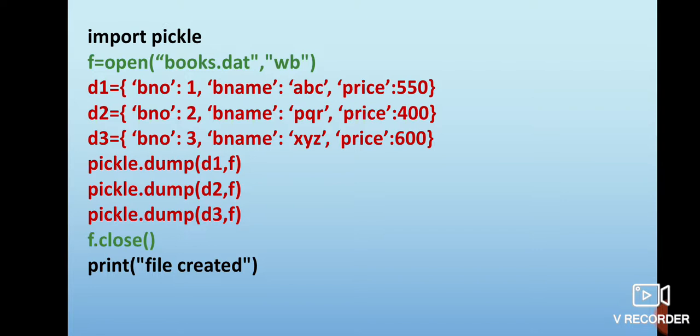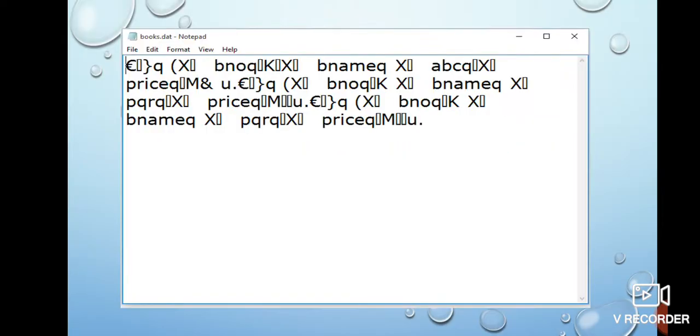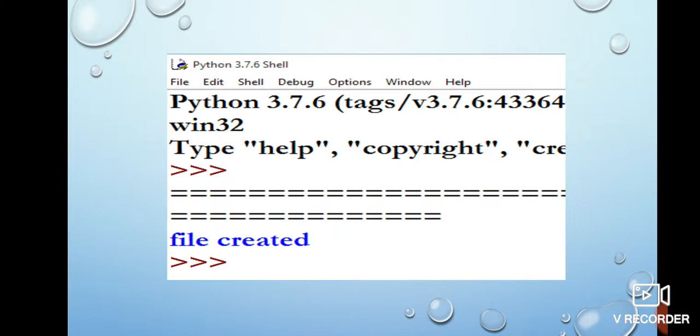that file is created, so that they may know that your program ran successfully and your file is now created in the hard disk. Although this statement is not important, it will be good if you write it so as to make your end user understand what actually happened on running this program. So what kind of output are you going to get on the output screen? See, this is going to be your output screen: file created, nothing else will come on the output screen. So your file is now created.